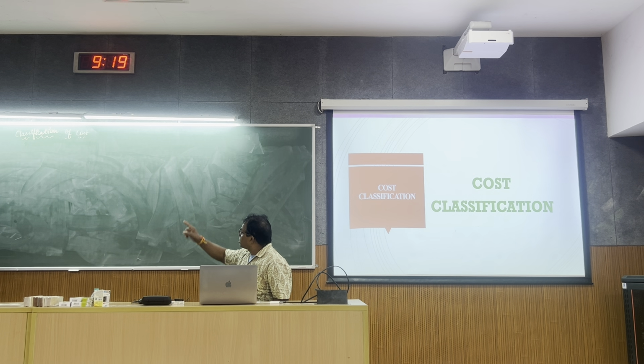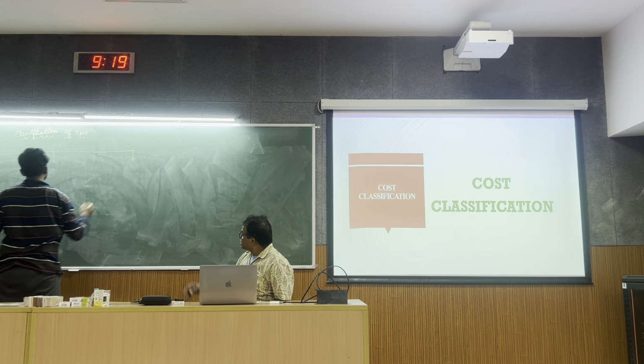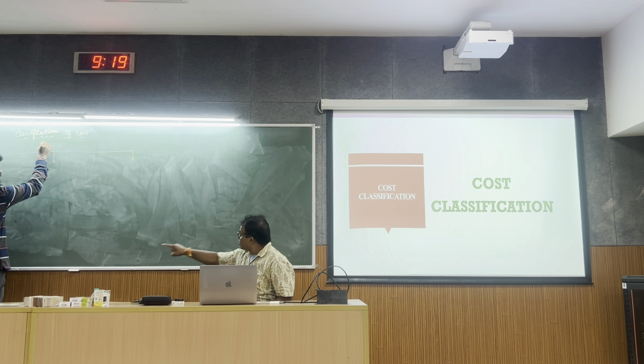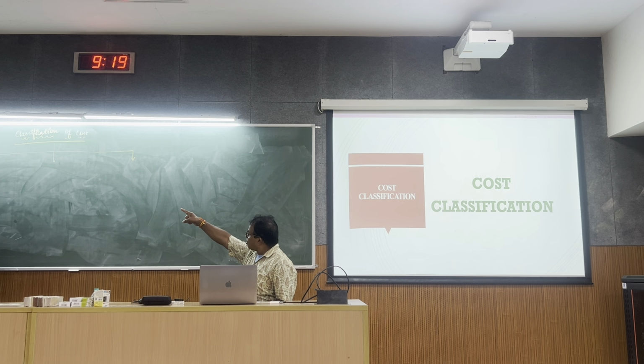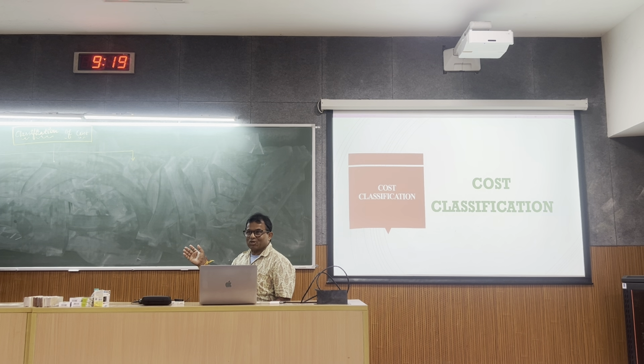Please make 3 columns, give a line, and below classification of cost underline it, left to right, and put it in a rectangular box, then it will look fine. Everybody enjoy the way we are doing it, please give full concentration.